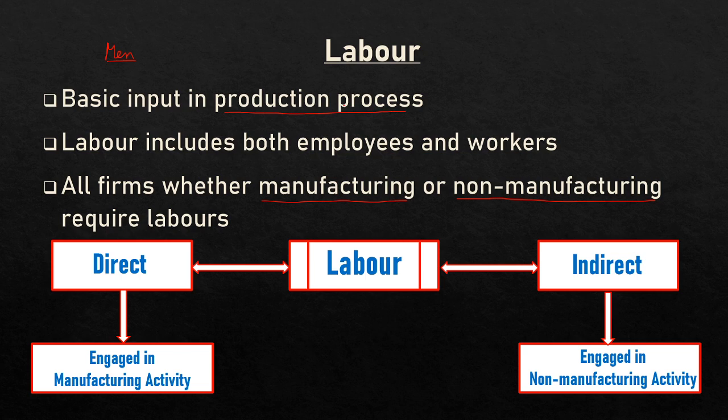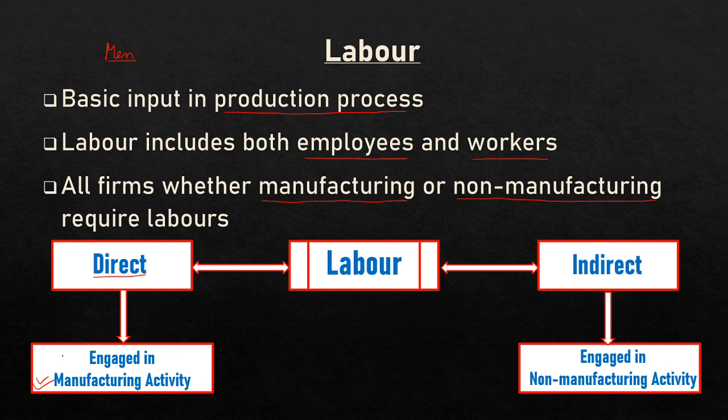Now, this man is also known as labor in an organization, and labor includes both employees and workers. Now, labor is of two types. One is direct labor, which is engaged in the manufacturing of any product or goods. For example, if a firm manufactures wooden furniture, the carpenter who makes the wooden furniture is engaged in manufacturing activity, so he is known as direct labor.